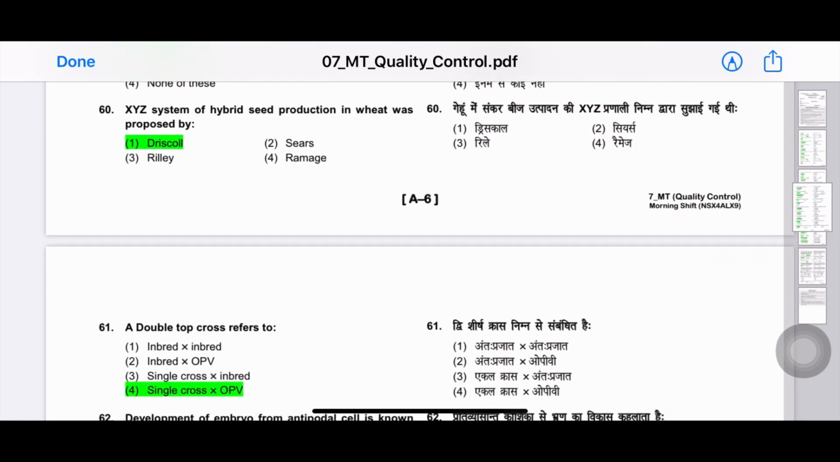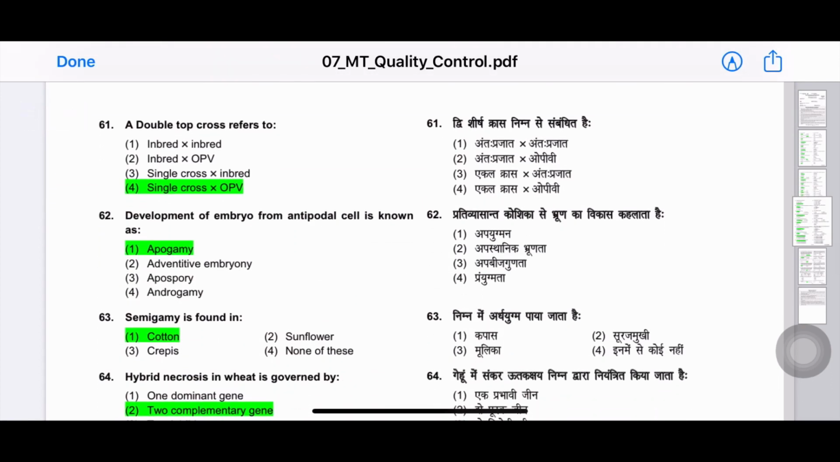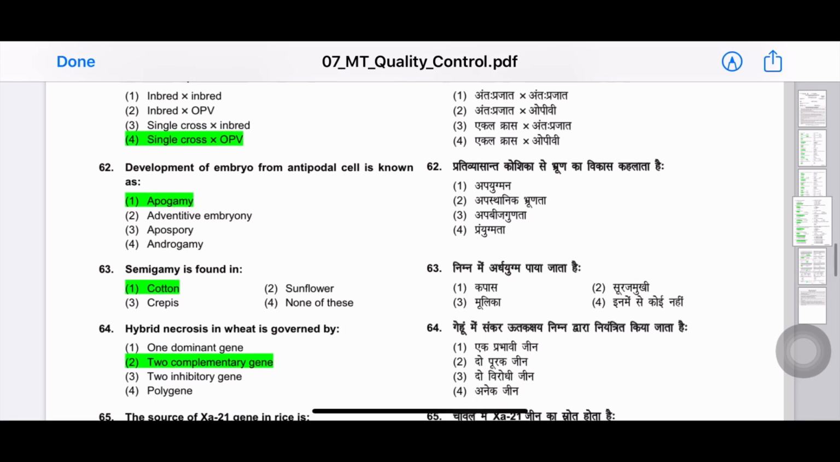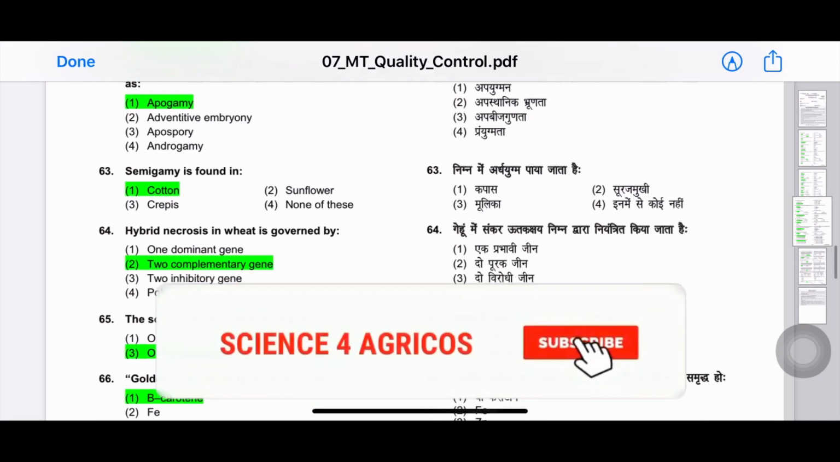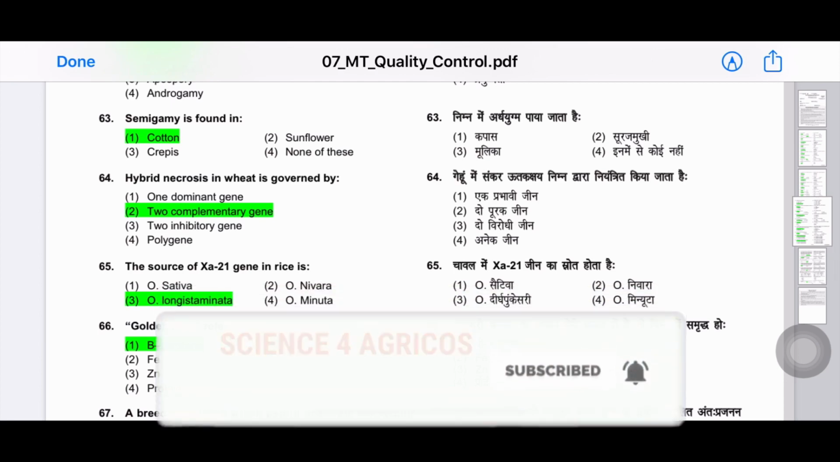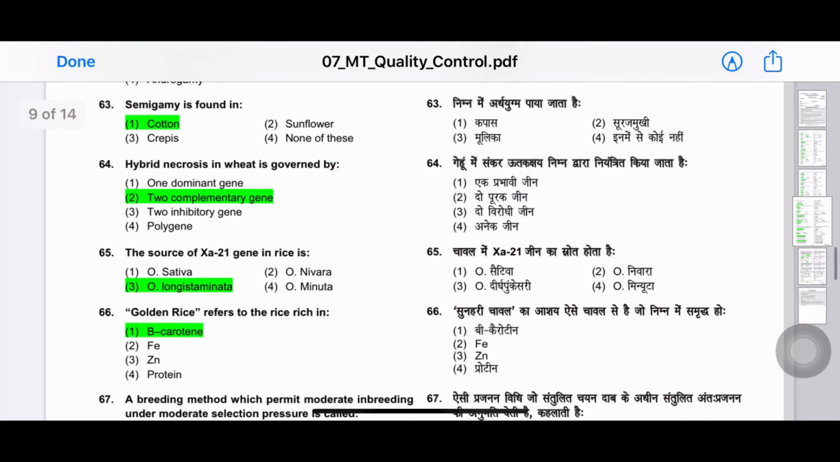60th question. XYZ system of hybrid seed production in wheat was proposed by? The answer is Driscoll. 61st question. A double top cross refers to single cross open pollinated variety. Even this question is asked in the senior trainee examination of 2019. Next question. Development of embryo from antipodal cell is known as apogamy. Next question. Semigamy is found in cotton.